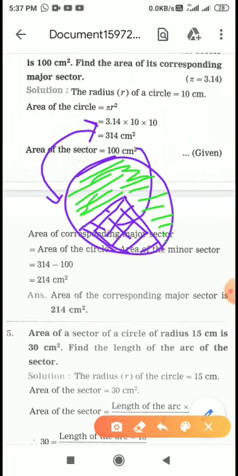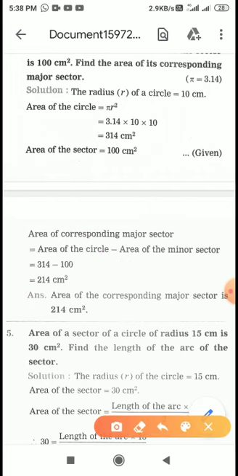So what we will do is, from area of whole circle, we will just subtract the area of minor sector and we will get the answer. So area of circle minus area of minor sector is equal to 314 minus 100, so 214 centimeters square. This is your answer.